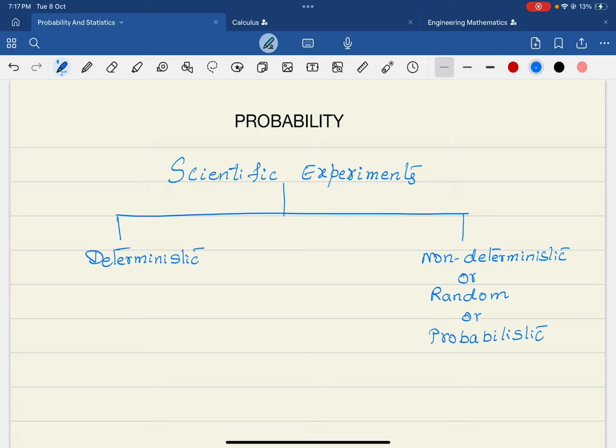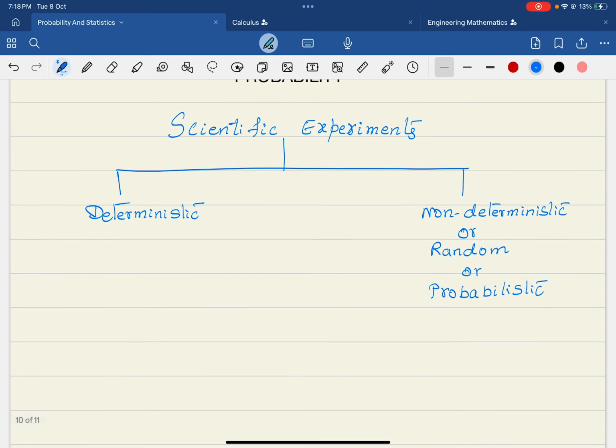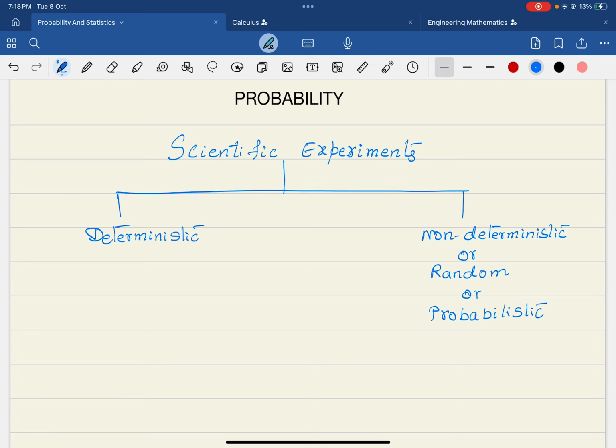So I don't want to waste time by only explaining the meaning of probability. Instead, in this lecture I want to cover what we mean by probability, where we use it, and the different concepts like sample space and mutually exclusive events, and what the difference is between independent events and mutually exclusive events. Most of the students are asking doubts about this difference, so I want to answer all these questions in my lecture. So let us now start with the topic.